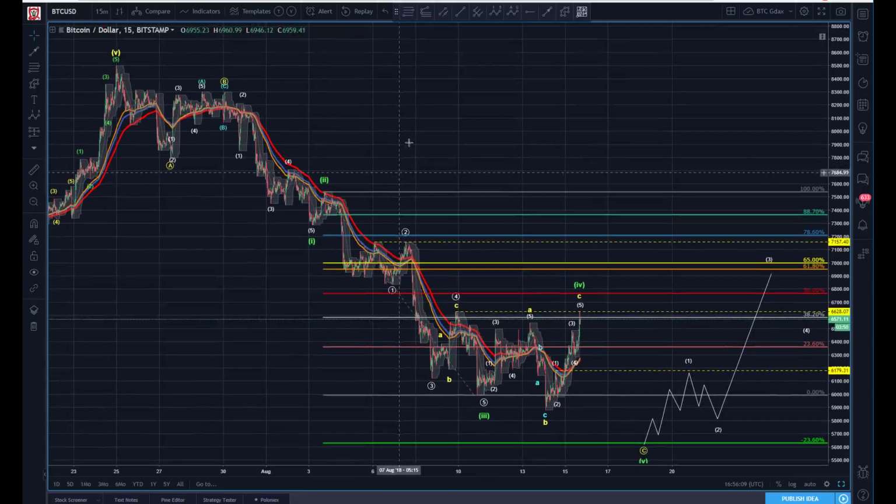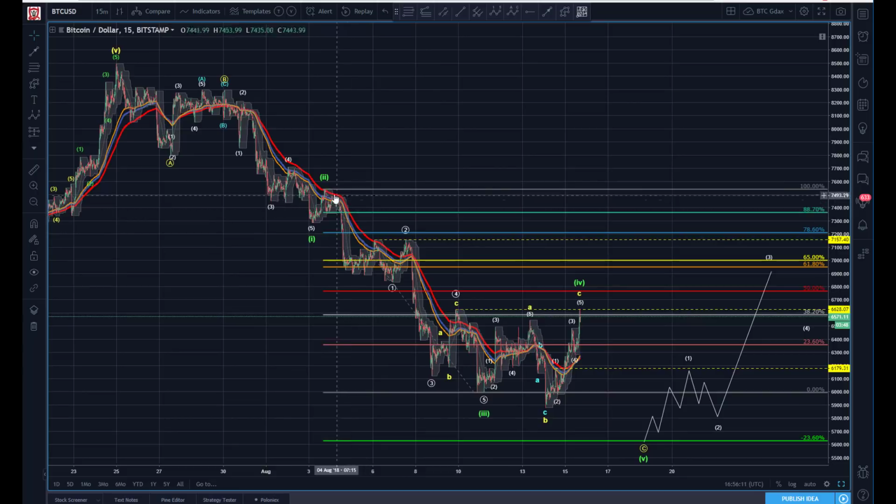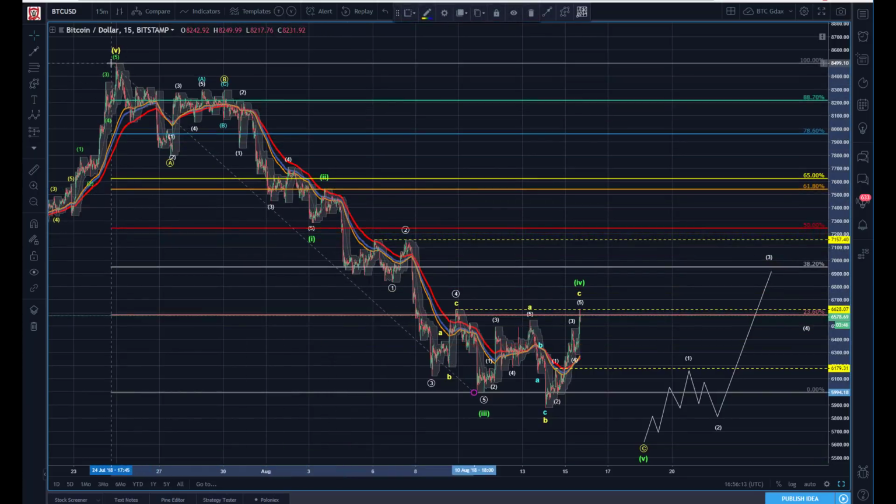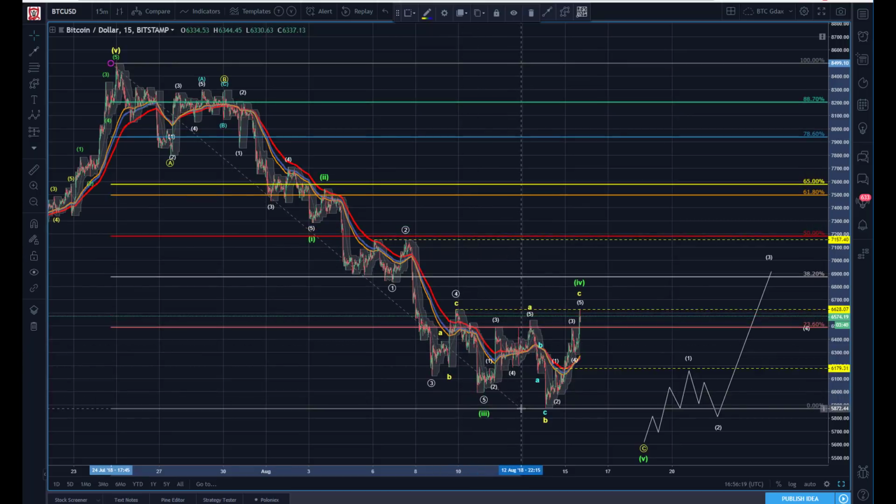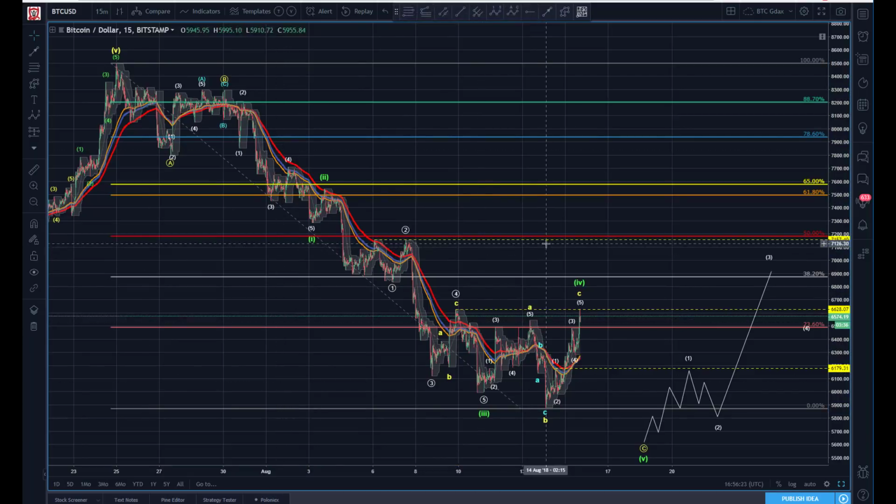So let's consider what the major resistance is that we have to get through here. We've got to go all the way back up here and think about where that 50 is. What's an algo going to do? Algo doesn't care about any of this. It's just looking at swing high, swing low.